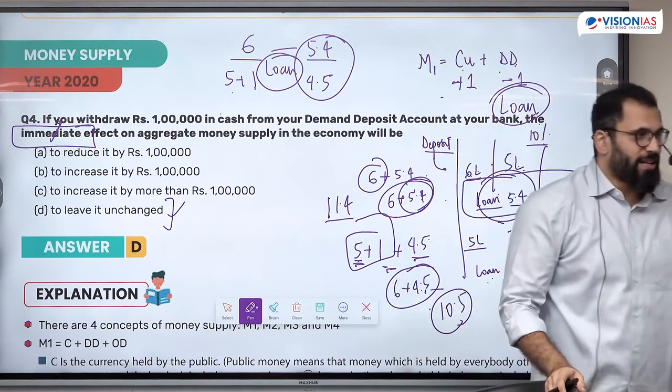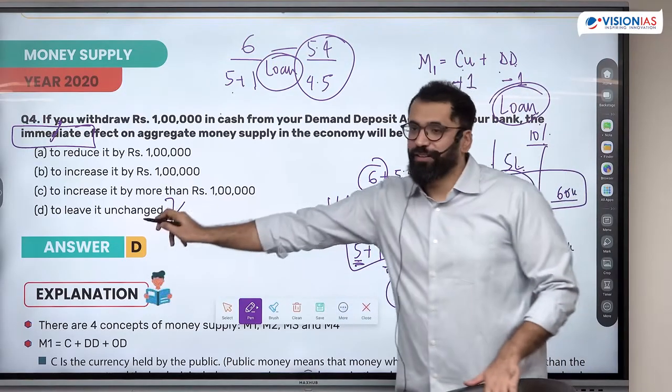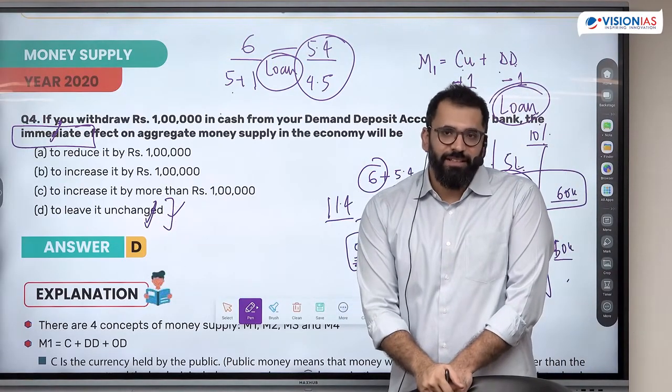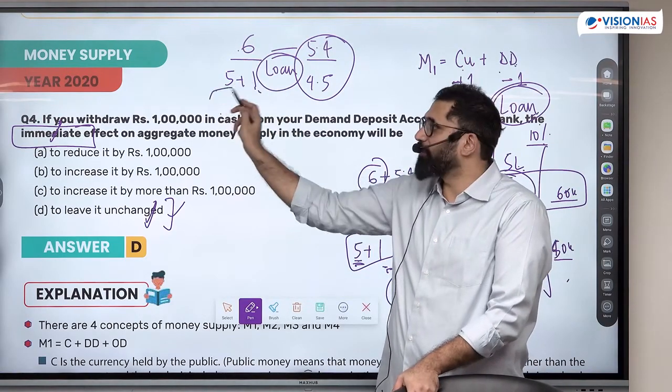And when we say immediate, that means immediately. So no loan was taken by anyone. This is why it is changed. Is it clear? 6 converted to 5 plus 1. 6 in bank account, 5 in bank and 1 in currency.